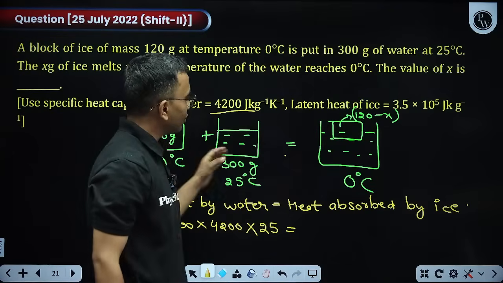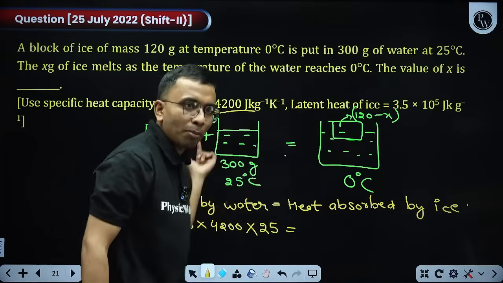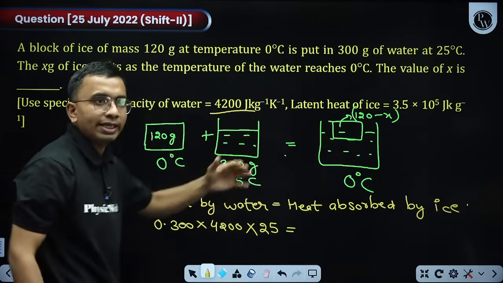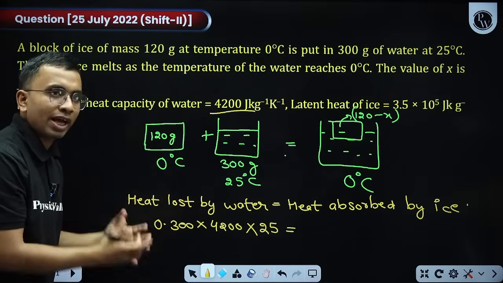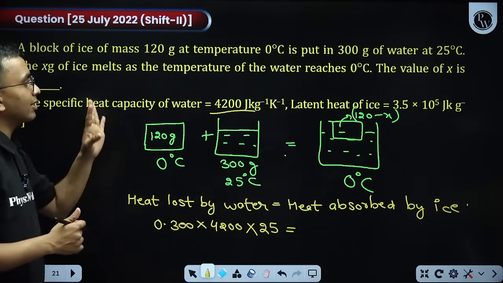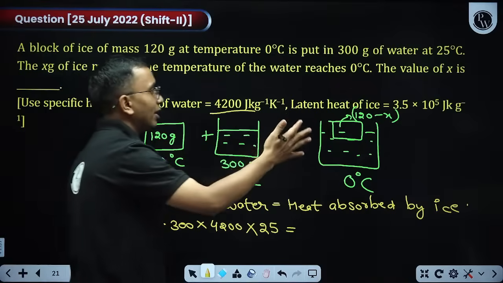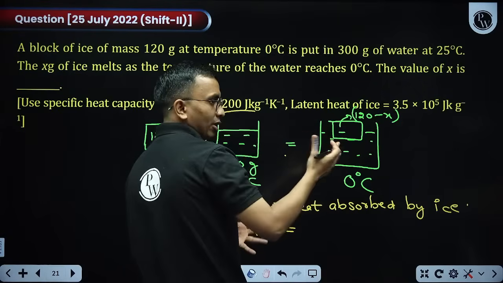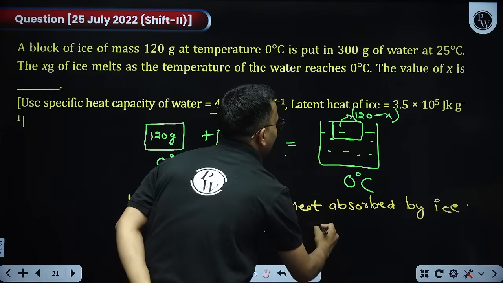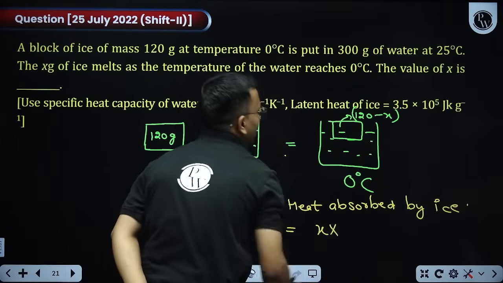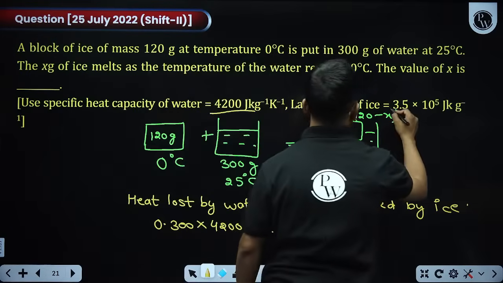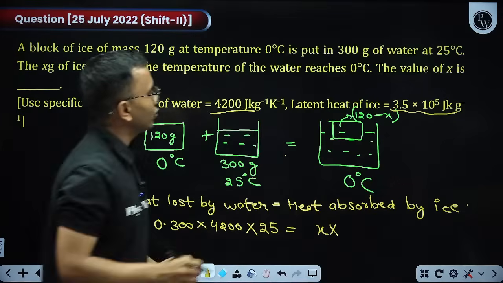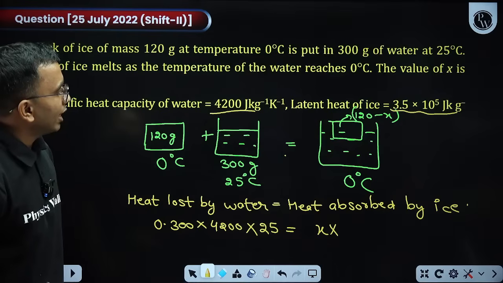Initially the ice was at 0, finally also the ice is at 0, but some ice melted. So heat is absorbed by the part of the ice which melted. How much melted? X gram. When X gram of ice melts, how much heat will it absorb? Q is equal to mL. M is X into the latent heat of fusion, that is 3.5 into 10 to the power 5.